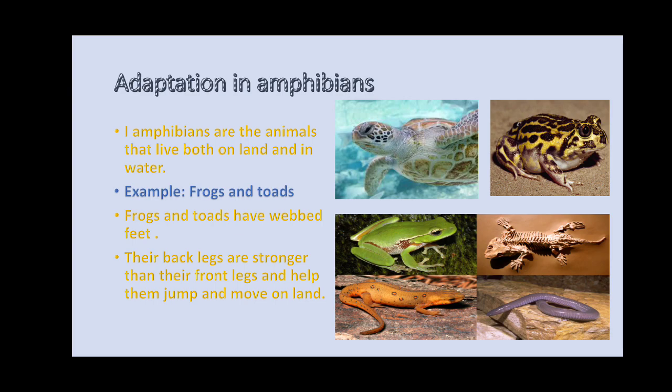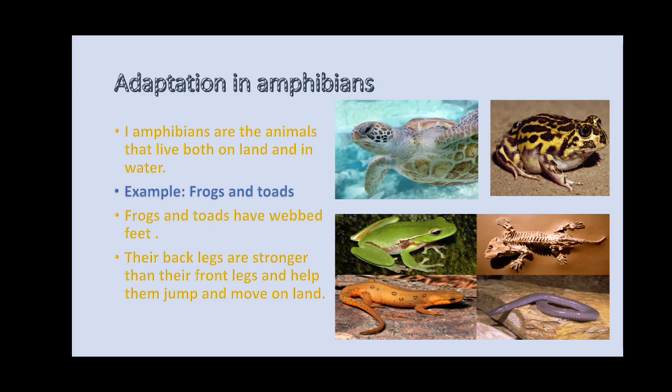Some animals like crocodiles, some kinds of snakes and some kinds of lizards can survive only in the water, or only for some time on the land, or only for some time in the water. Either this or that.